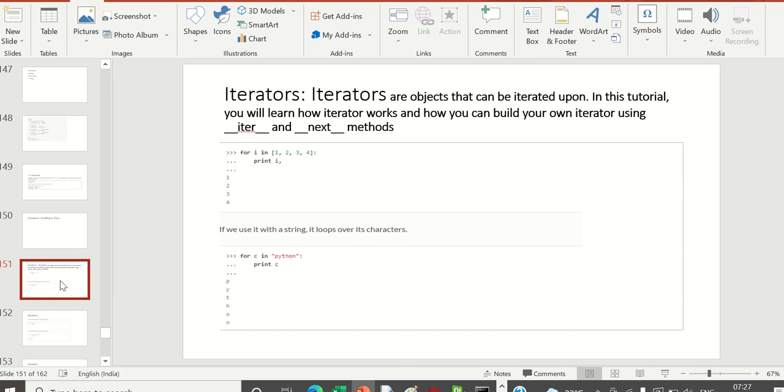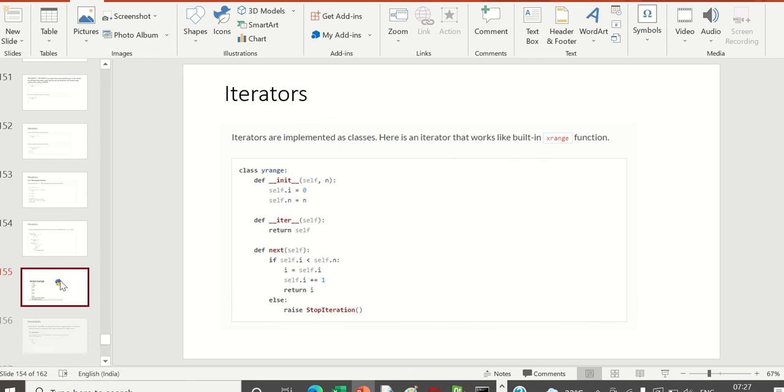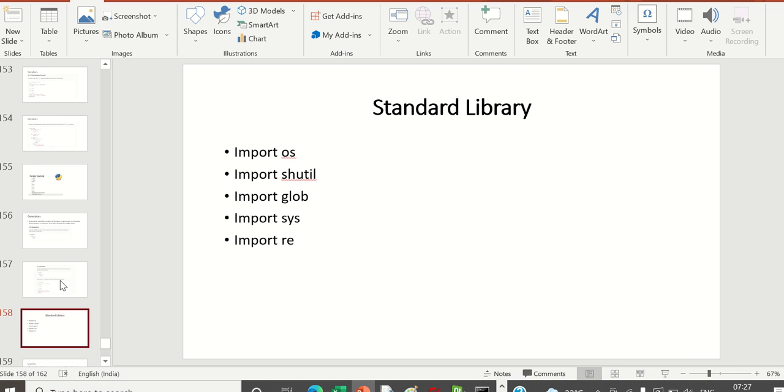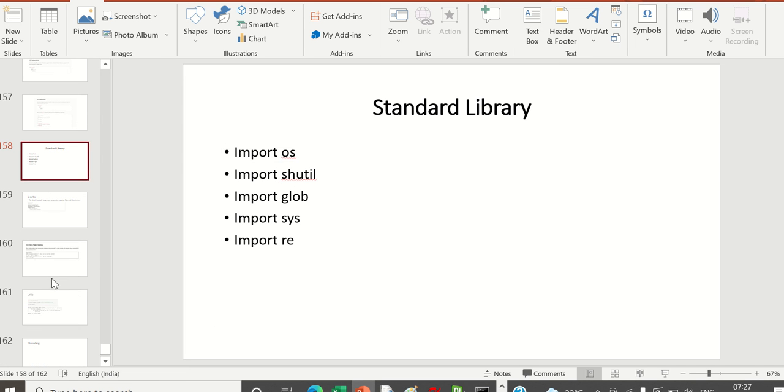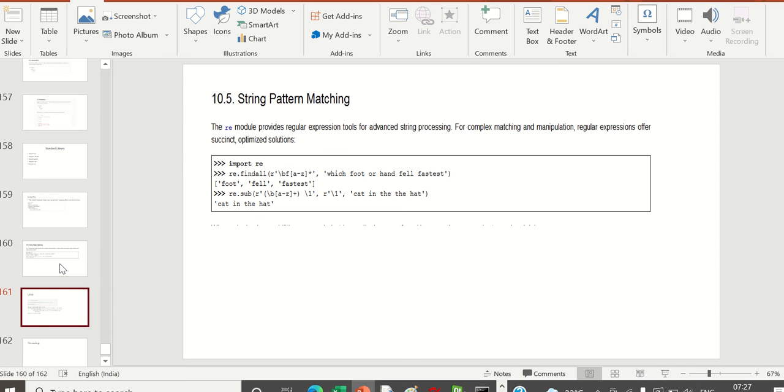So these are some of the basic libraries you should know. Import os, you should understand what import glob is, we have seen one application. Import sys, import re is important, import shutil is also important.